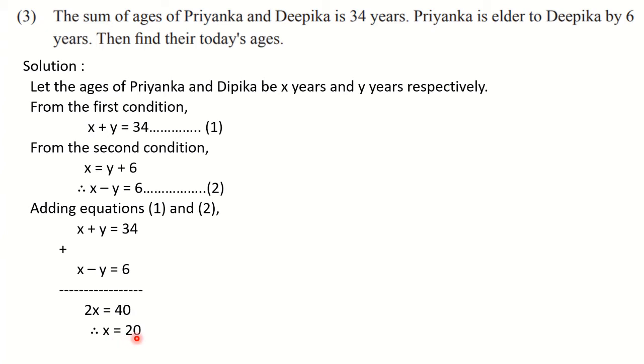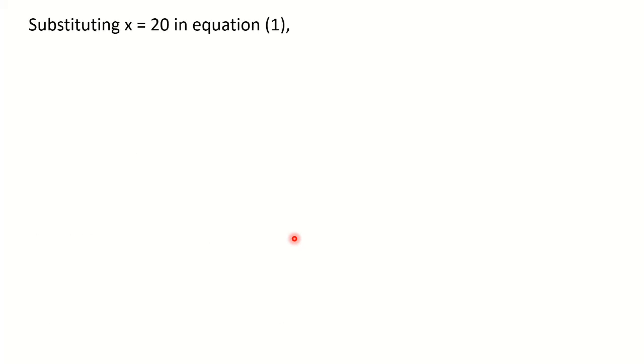This value of x, that is x is equal to 20, we are going to substitute in equation 1. So write down, substituting x is equal to 20 in equation 1. What is our equation 1? X plus y is equal to 34. Okay, this is our equation 1. Now in place of x, we are going to write 20. So our next step what? Therefore, 20 plus y is equal to 34. We are replacing x by 20.